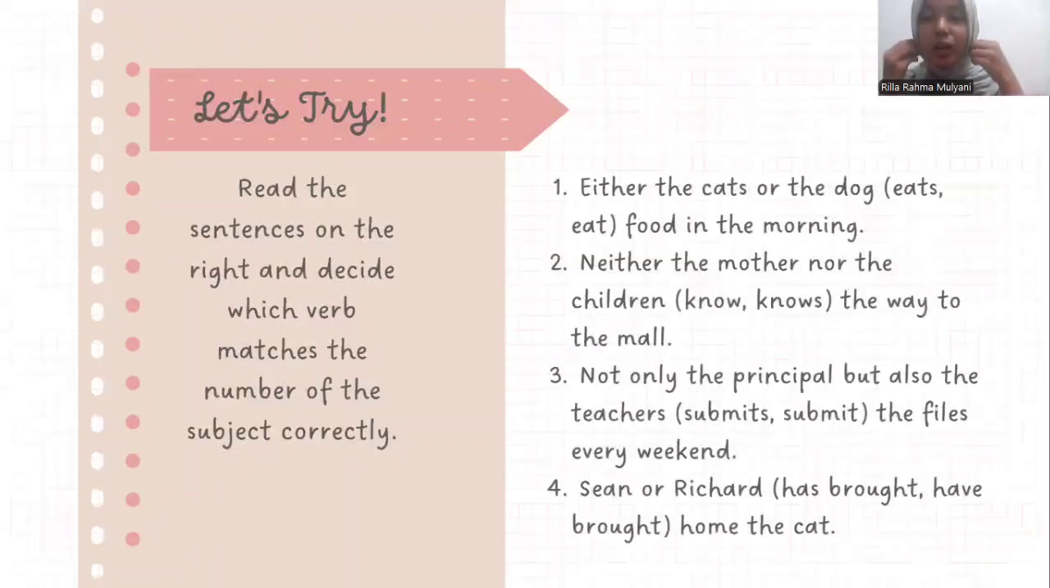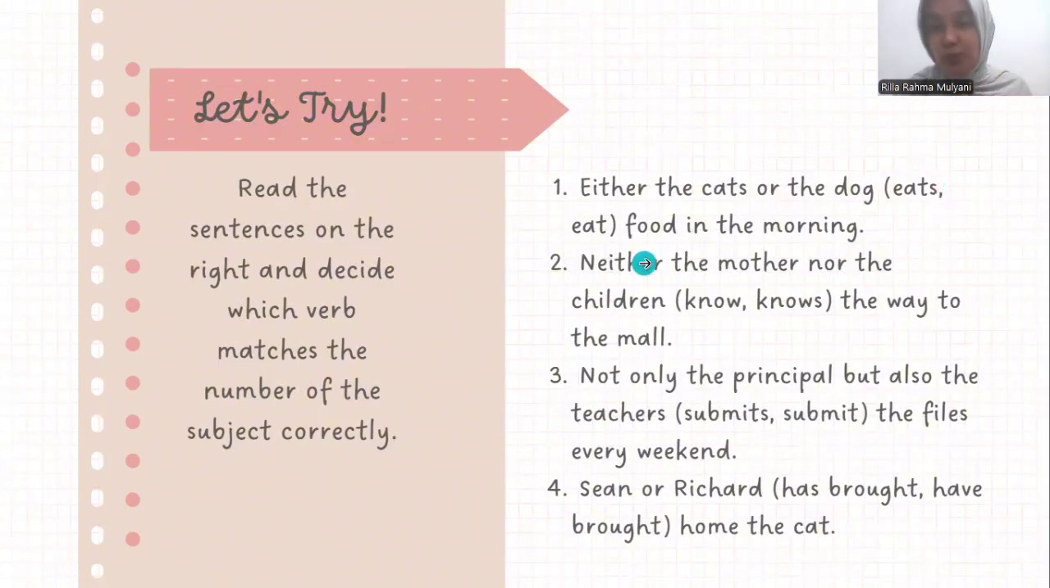Let's try rule number 2 practice. Number 1, either the cats or the dog eats food. The closest subject is dog. It is singular, so the answer is eats. No, eats, because dog is singular, so the verb must have an added s.